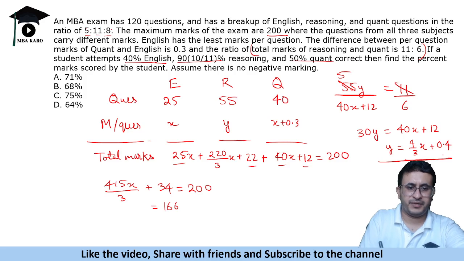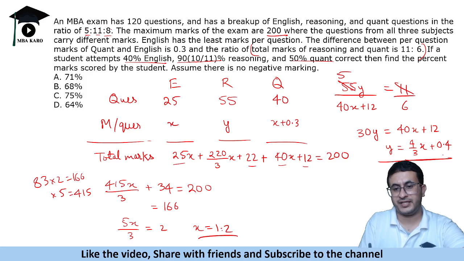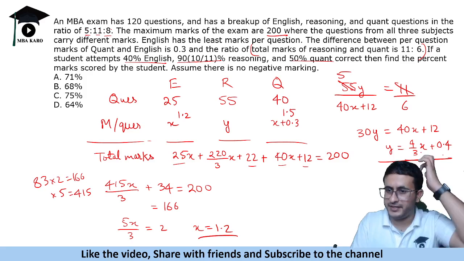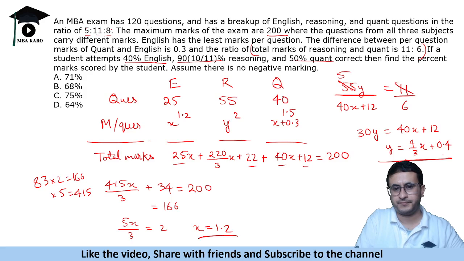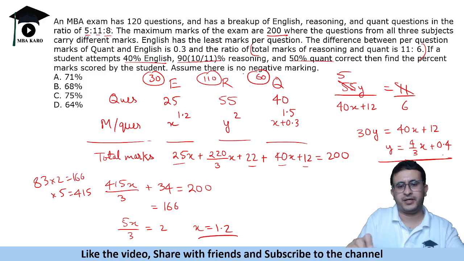Now we get this as 166, which is a multiple of 83. 83 into 2 is 166 and 83 into 5 is 415. So we can reduce it by 83, and we get 5 by 3x is equal to 2, or x is equal to 1.2. Okay, x is 1.2, so we can find y. So x is 1.2, and quant will be 1.5. You can find y like this, y will be 2. Calculate the rest the same way: English 30 marks, reasoning 110 marks and quant is 60 marks.